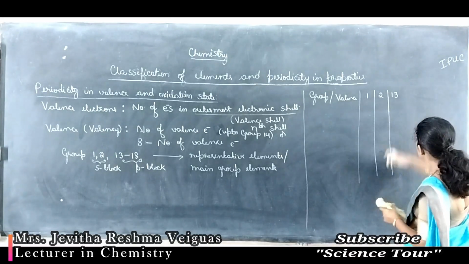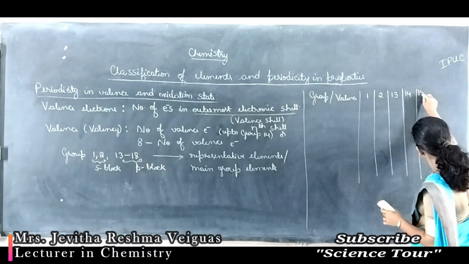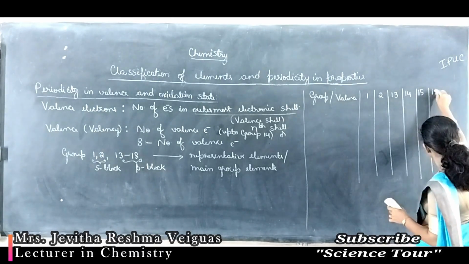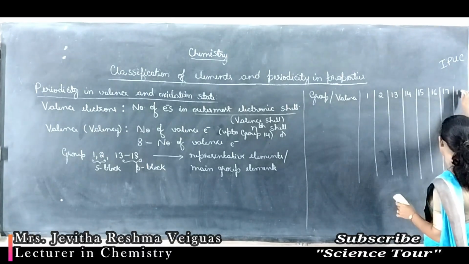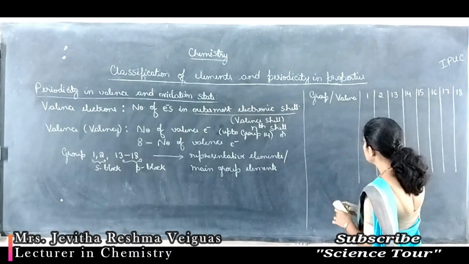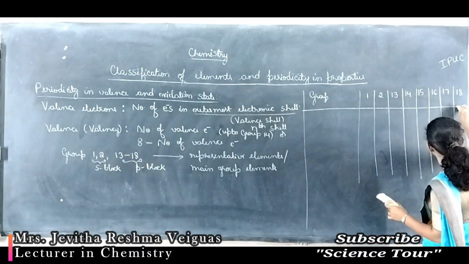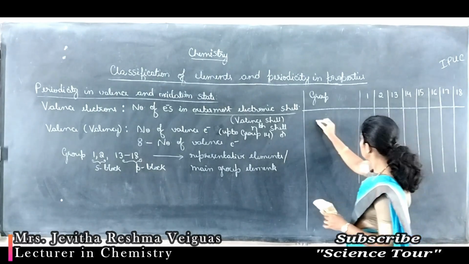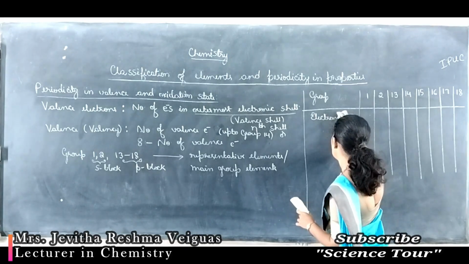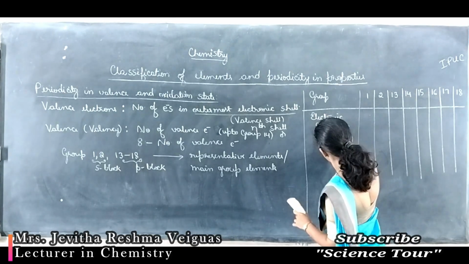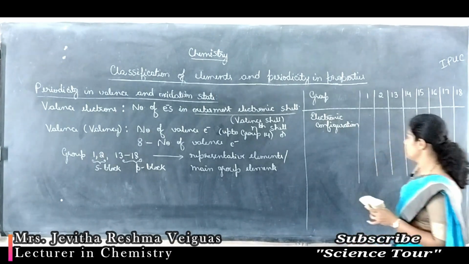Let me write for group 13, 14, 15, 16, 17 and 18. For these elements, first let us write the electronic configuration. After that, let us find the valence. Once we write the electronic configuration, it will be easy to find the valence.